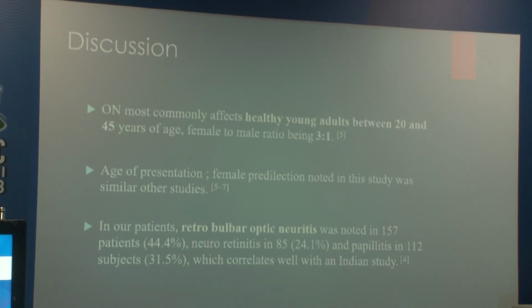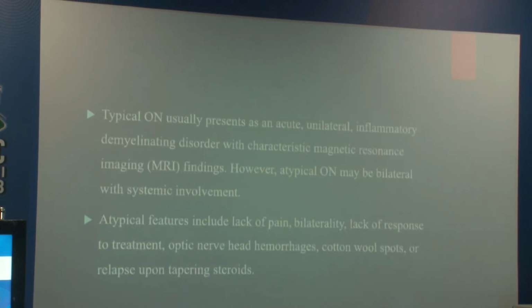Female to male ratio of about 3:1. Age of presentation and female predilection noted in the study were similar to other studies. In our patients, retrobulbar optic neuritis was noted in 157 patients, which is about 44.4%, neuroretinitis in about 24%, and papillitis with disc edema in 31%, which correlates well with an Indian population.